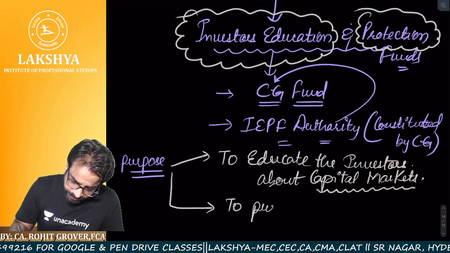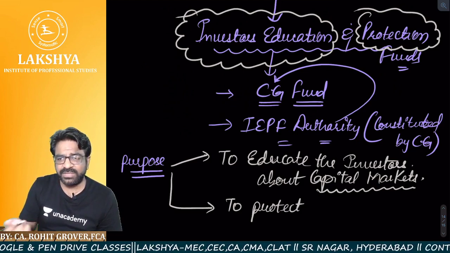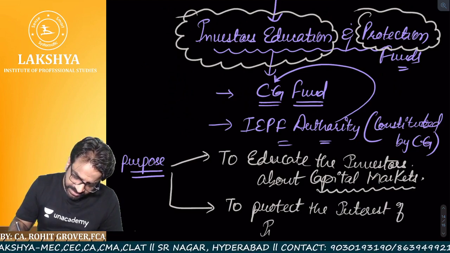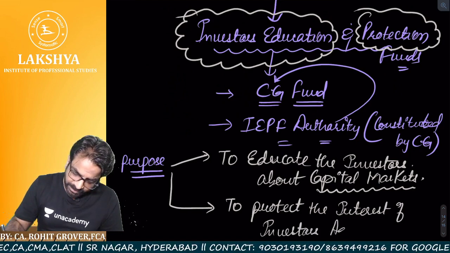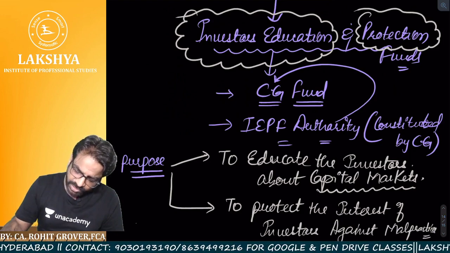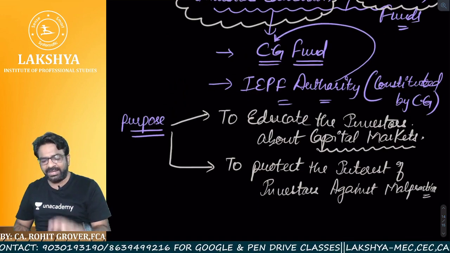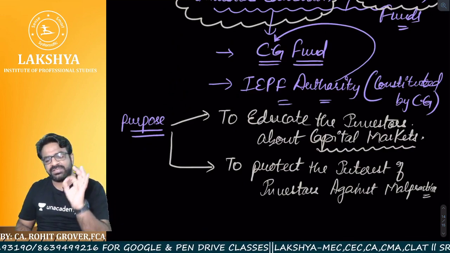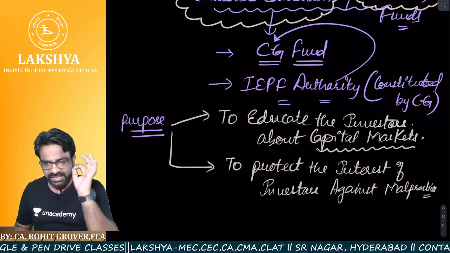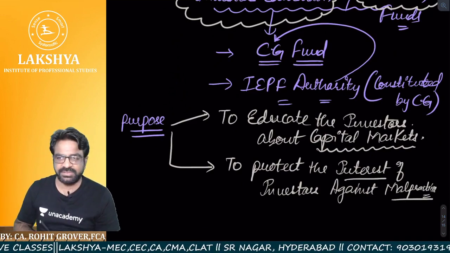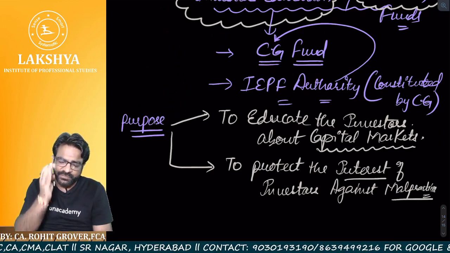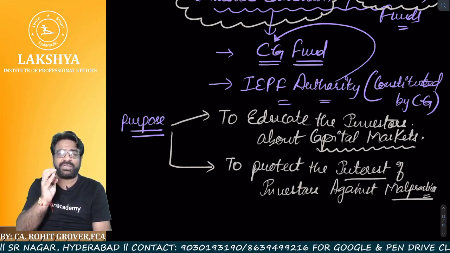So what is the second purpose? To protect. What is the first word? Educate. What is the second word? Protect. To protect the interest of whom? The interest of investors against malpractices. So if in the stock exchange or the stock markets the investor is getting any kind of difficulty, any problem where his interest is at stake, then it is the responsibility of the Investors Education and Protection Fund to ensure that his interest is protected against malpractices. They will do the needful to protect the interest of the investor.